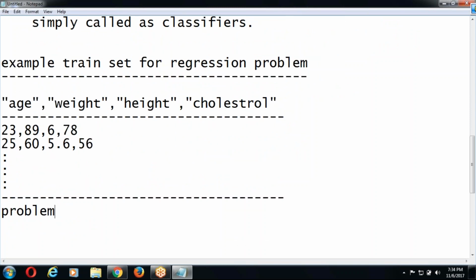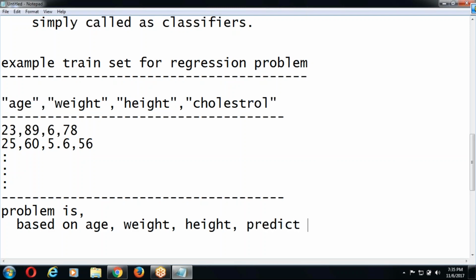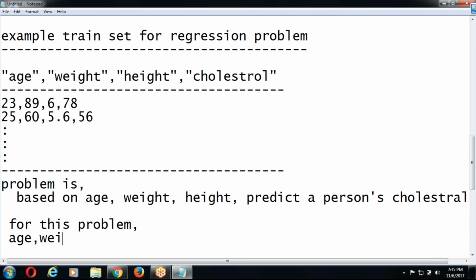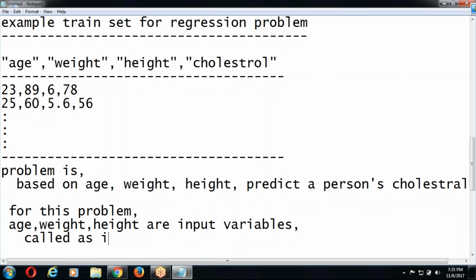Here the problem is, based on age, weight, and height, predict a person's cholesterol. For this problem, age, weight, height are input variables called as input features.